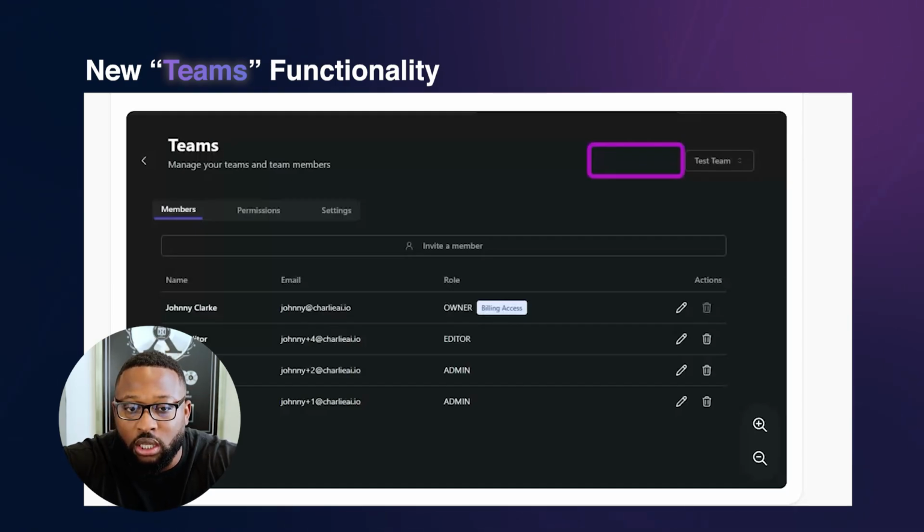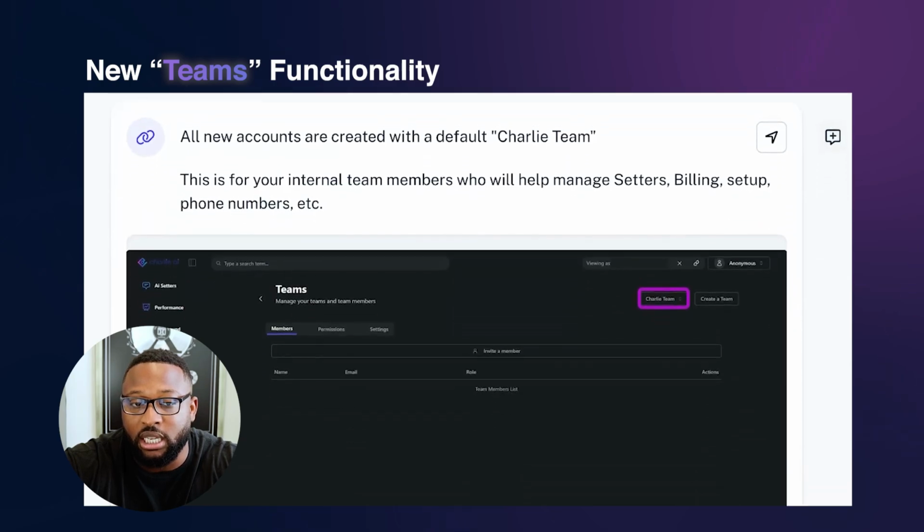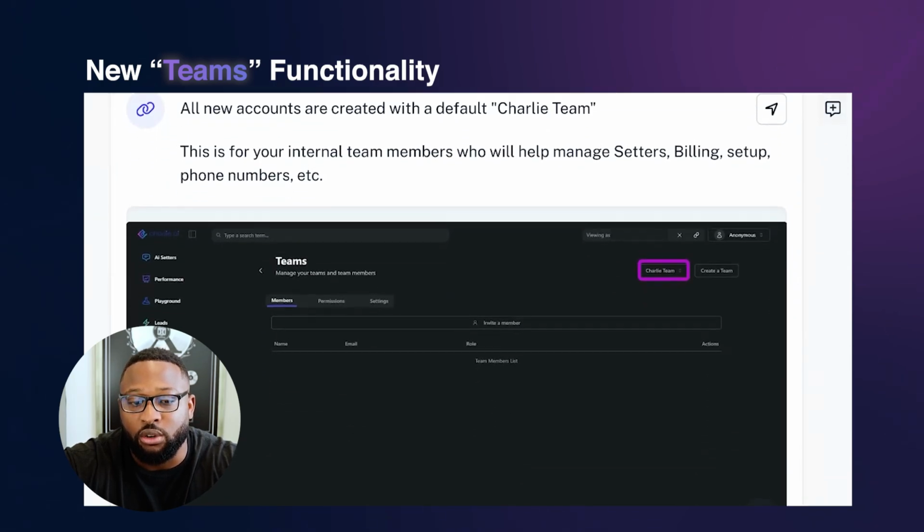So Charlie customers don't have access to a create team option. So you're not going to be able to create a team. You're going to have a team automatically created. If you want additional teams, you need to reach out to your account manager, because there is additional billing per team. So we don't bill per user, we bill per team. So you can have as big of a team as you want, but you can only have one team, and each team has their own integrations tied to it.